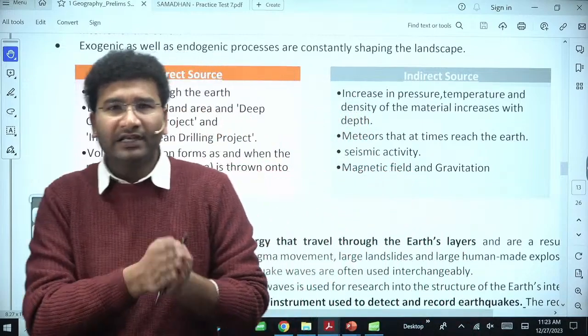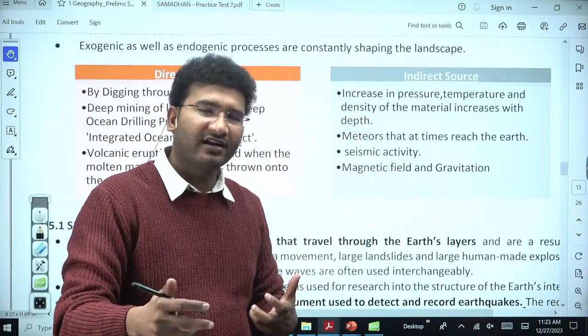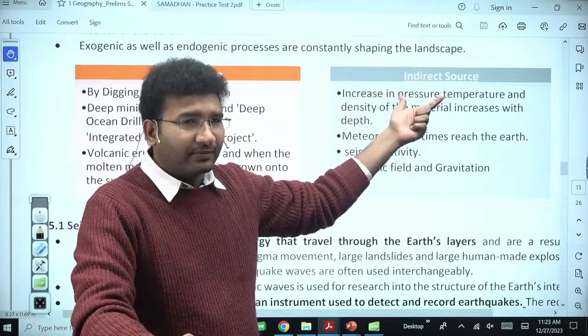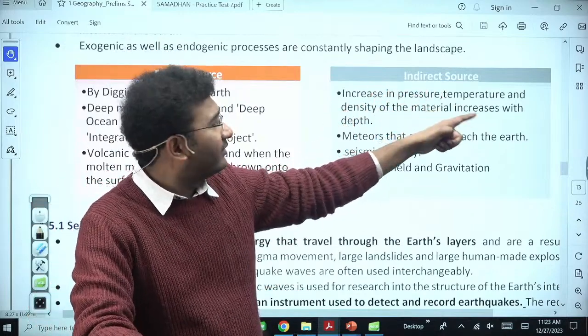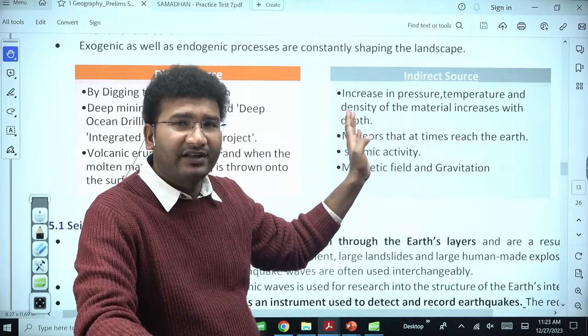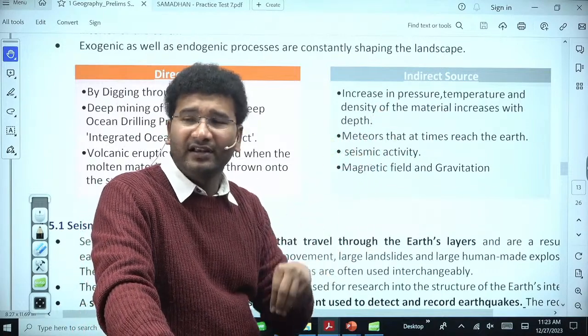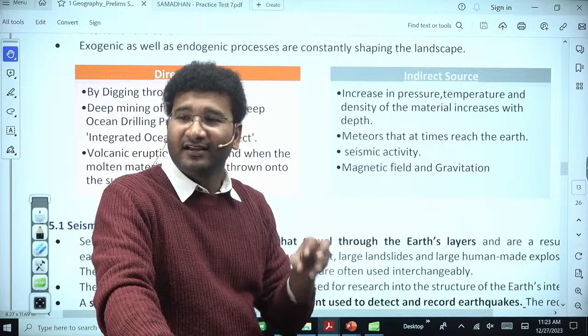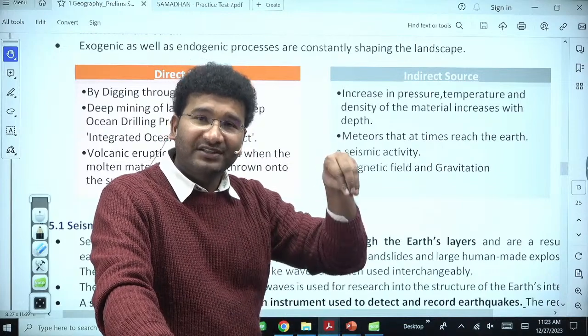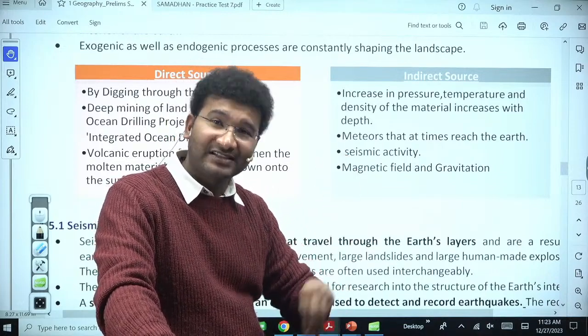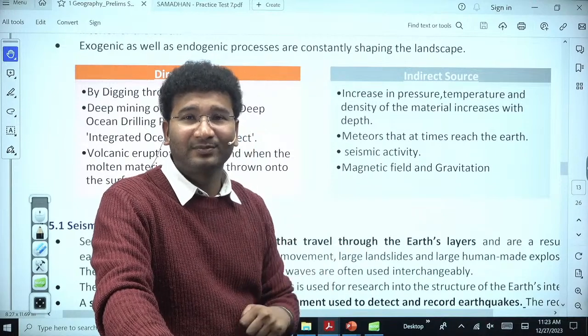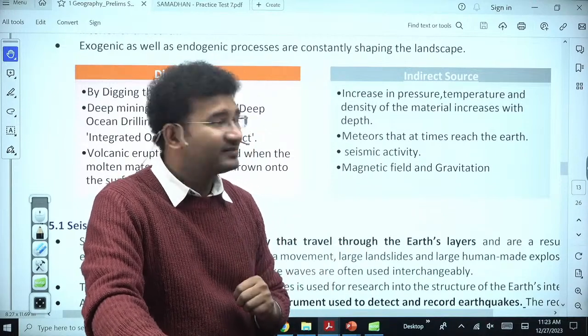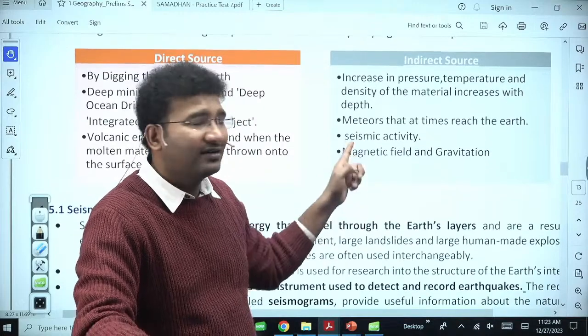Whereas when you think of the indirect sources के अंदर अगर आप देखा जाए तो, 1, increase in the pressure, temperature and density of the material increases with the depth. This is what we know with the indirect sources. कैसे हमें पता था? क्योंकि because we have studied few indirect sources such as the seismic studies. Now what are these seismic studies? Seismic studies are nothing but your earthquake.